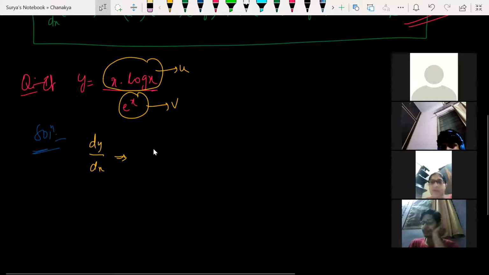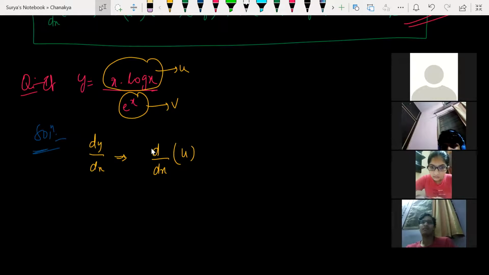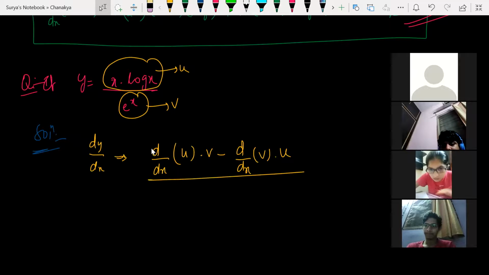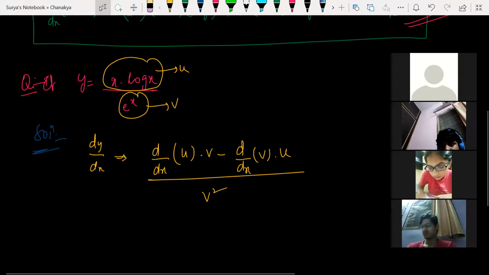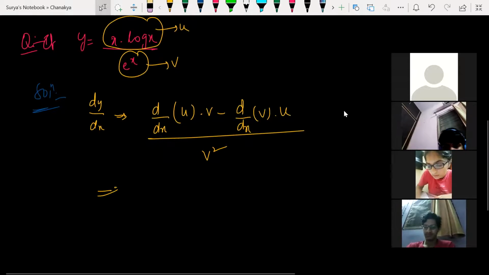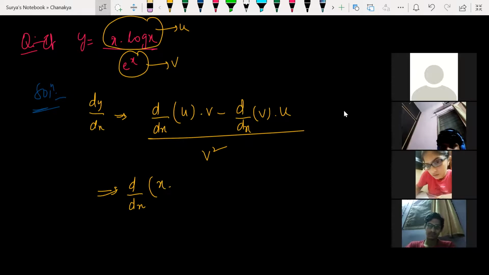Now I'm doing dy by dx. For this, what I have to do? U by v rule, right? The formula for differentiation of u by v is d by dx of u into v minus d by dx of v into u, divided by v square. This is the formula, right? So d by dx of u, what is u here? X into log x, into v. What is v here? E power of x.